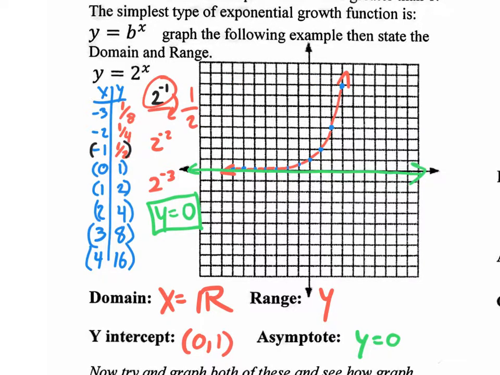So in terms of y as an inequality, y is what? Is it greater than or is it less than a certain value? It is greater than a certain value, right? And what is that value? 0. So your range is y is greater than 0. And that's everything we could explain about this parent graph, the easiest type of graph, y equals 2 to the x power, exponential growth function.